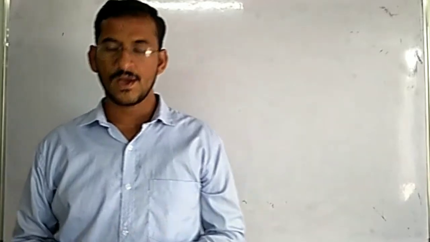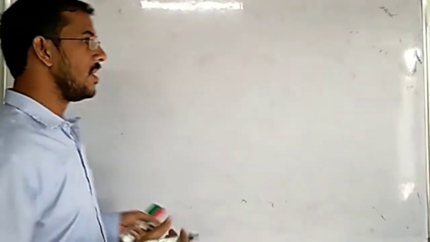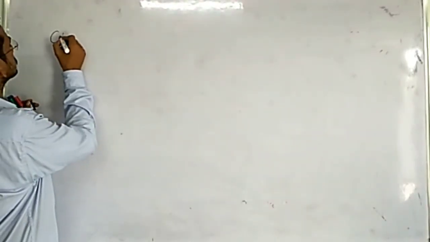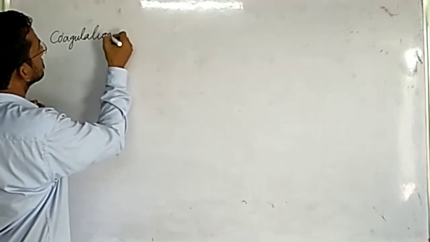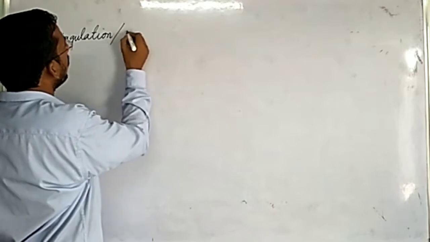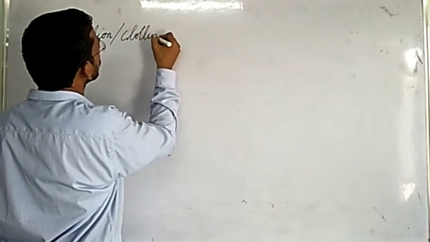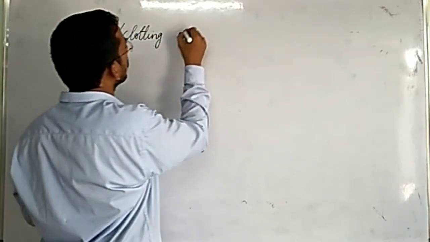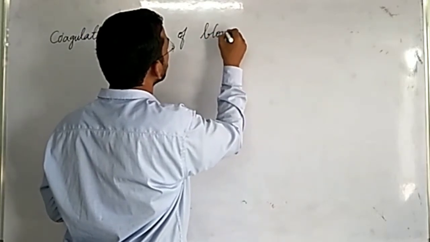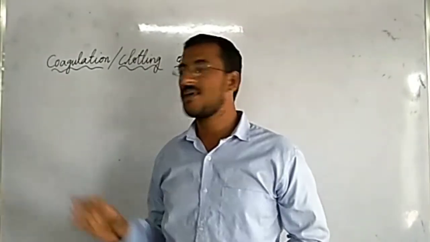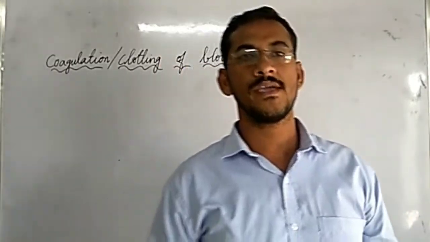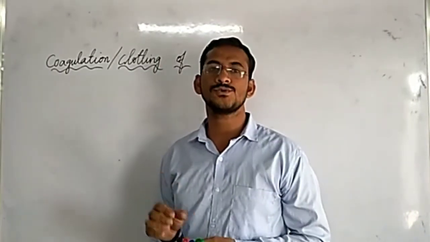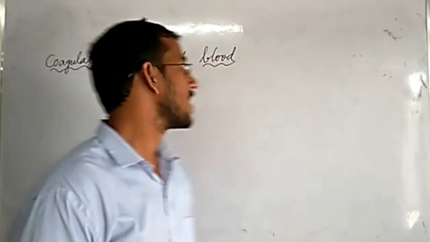Now let us learn coagulation of blood, or clotting of blood. Generally, when blood is present in our body, blood will not clot due to the presence of heparin.